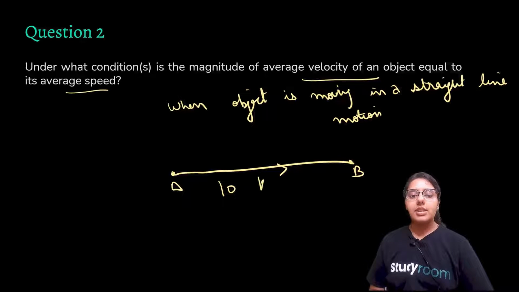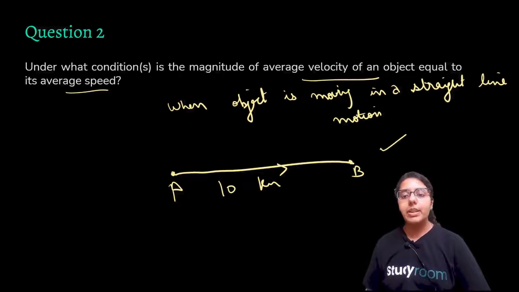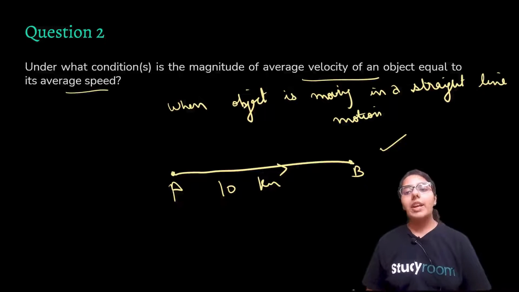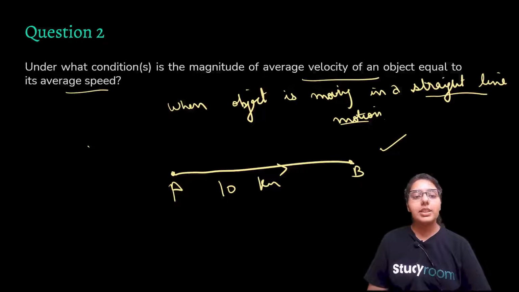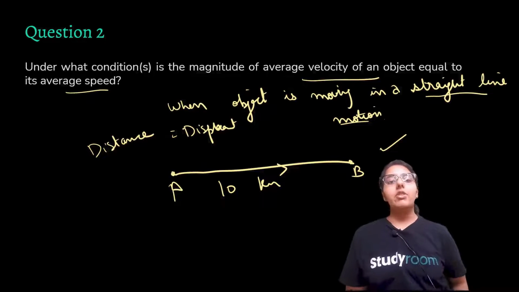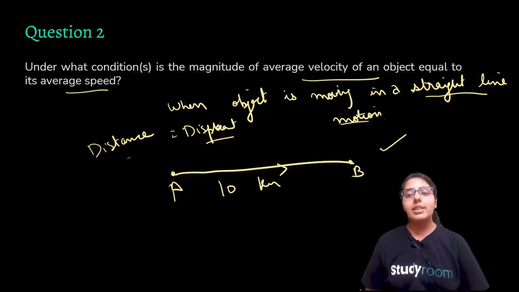And the distance is 10 km. If a person is traveling from A to B, your distance is 10 km. And what is your displacement? Your displacement is also 10 km. So, whenever we are talking about straight line motion, average velocity will be equal to average speed only when distance is equal to displacement, and it is the case in straight line motion.